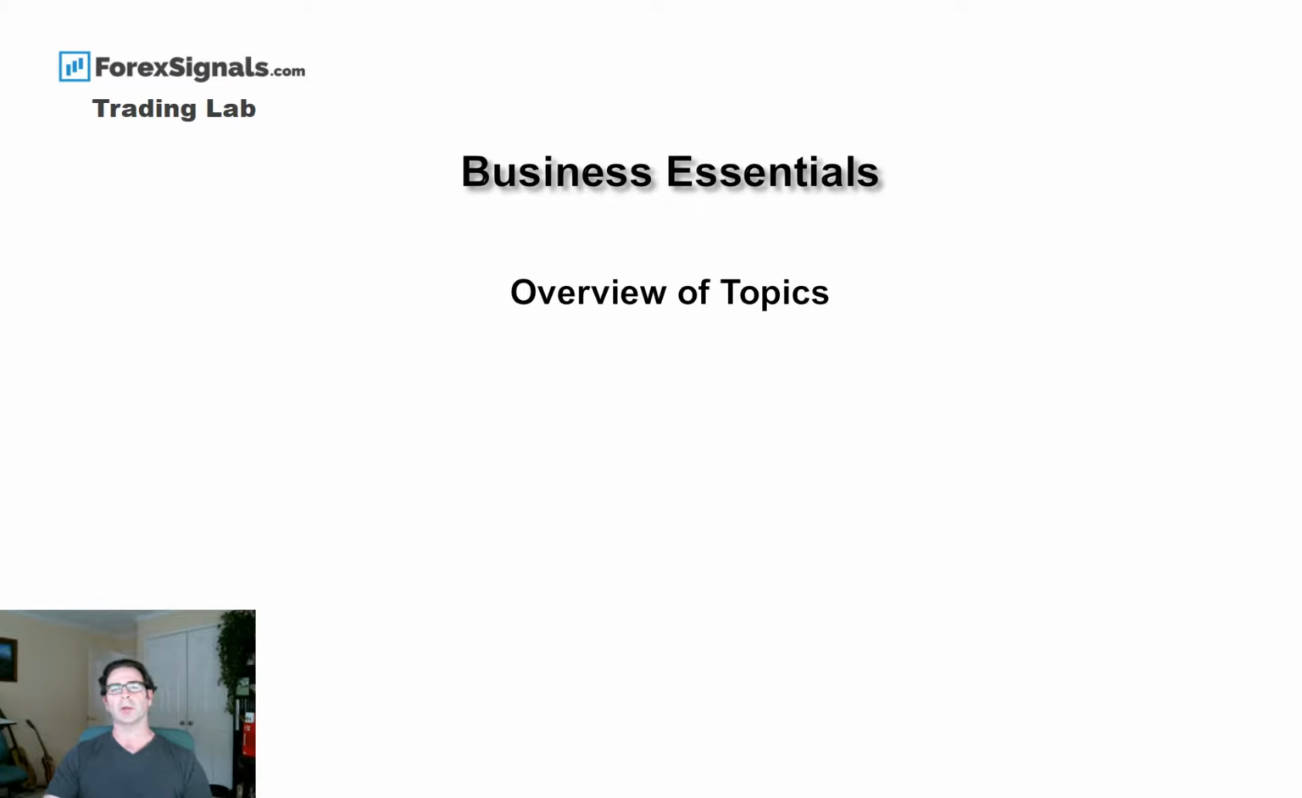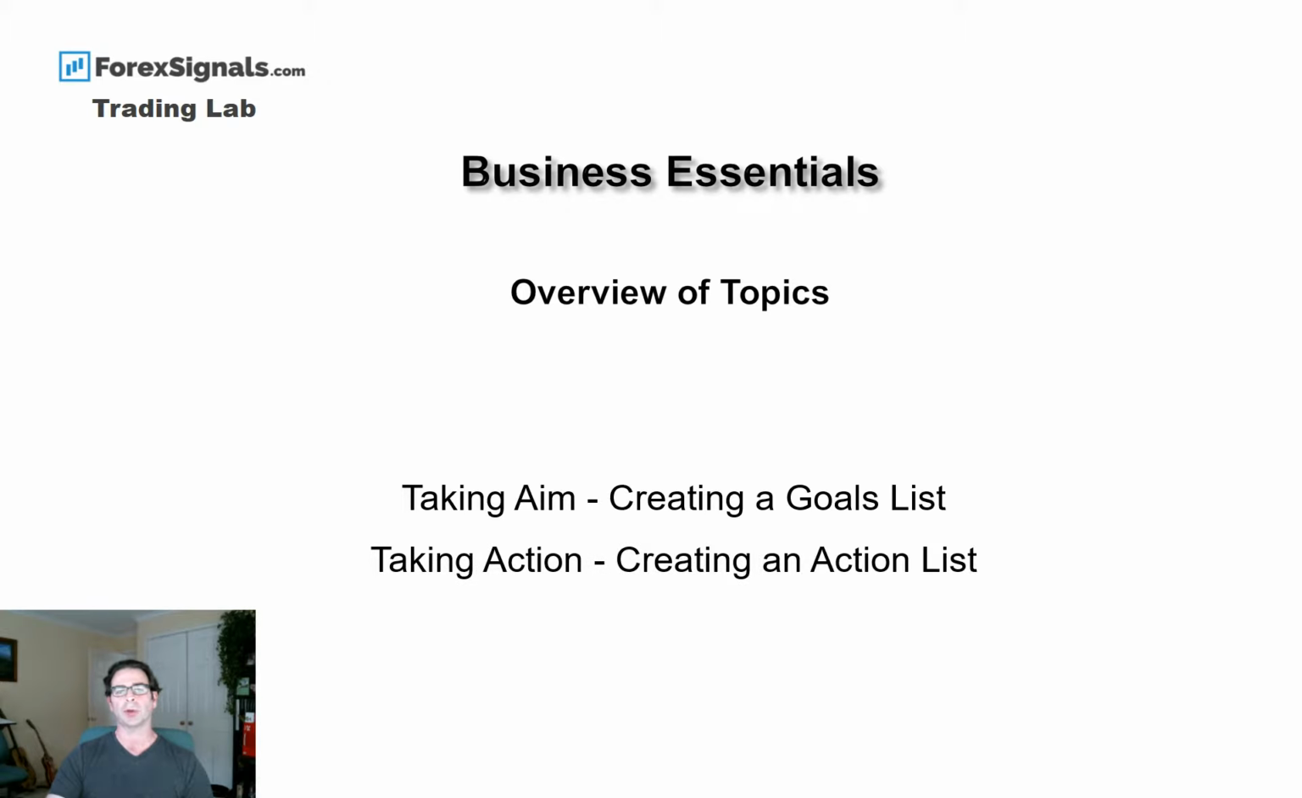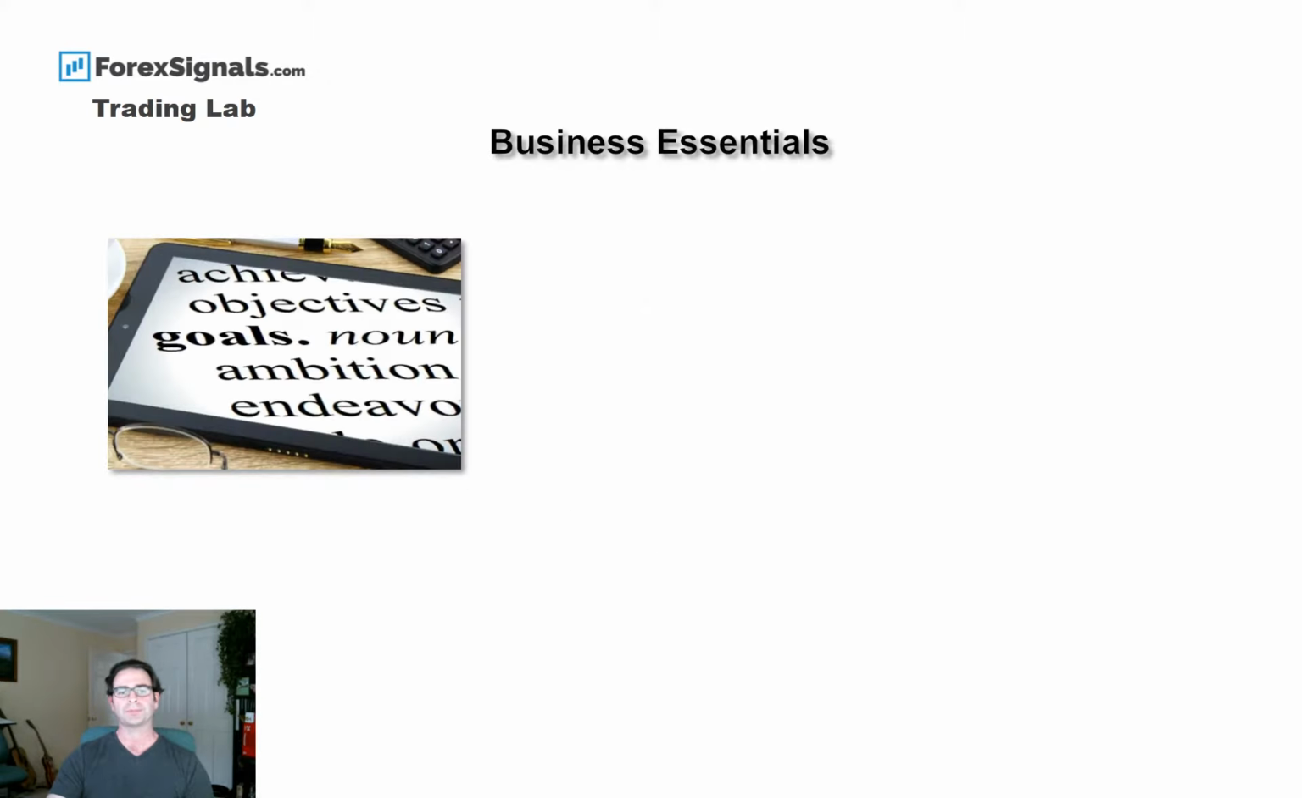In our last video, we looked at the review processes for the trading business. And as it was the last video in creating the trading business plan, we also did a summary of the trading business plan. In particular, we looked at the sections and the topics of each of those and briefly discussed them. So in today's video, we're going to look at taking aim, creating our goals list, and also taking action, creating our action list.